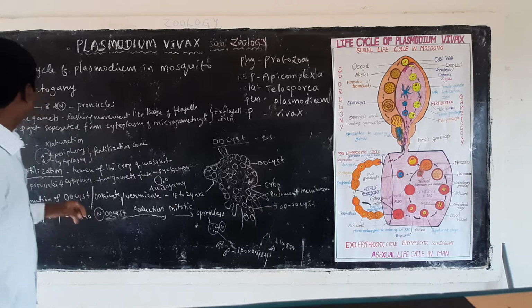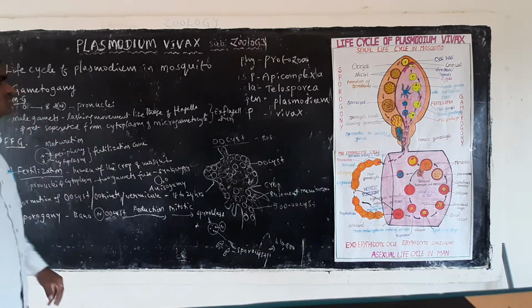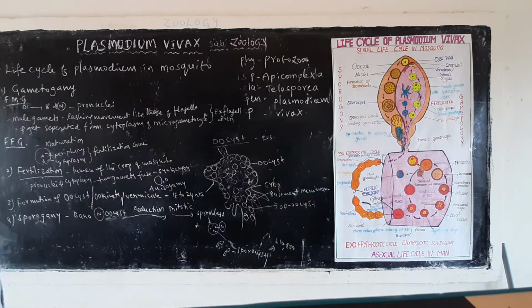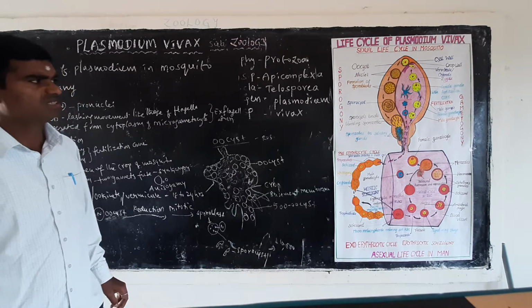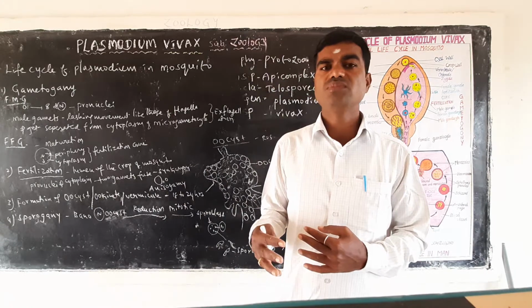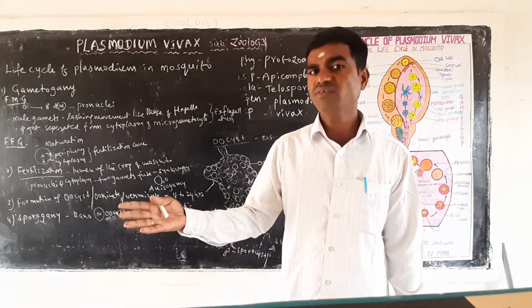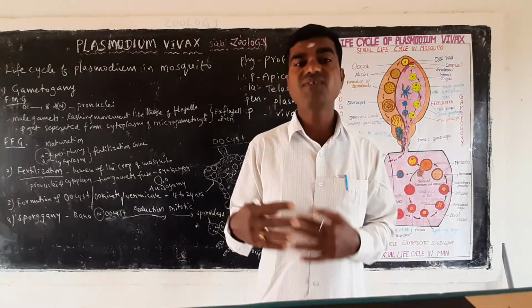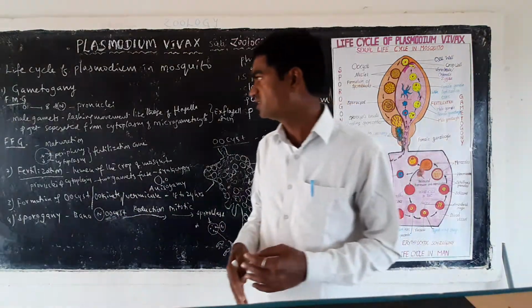Now these male gametes show lashing movements like those of flagella and get separated from the cytoplasm of the microgametocyte. When they separate from the cytoplasm into different forms, that is called the exflagellation stage. That is called exflagellation.